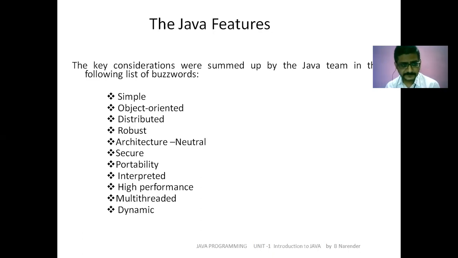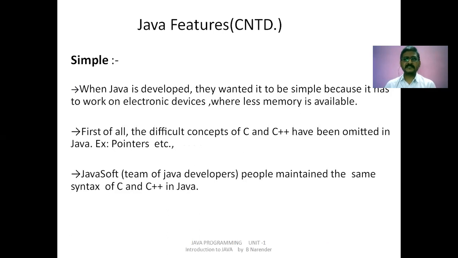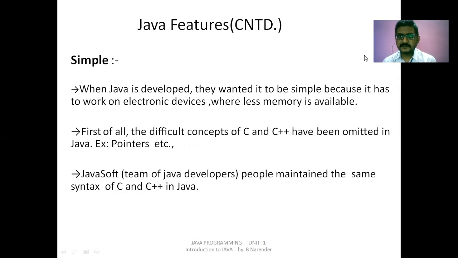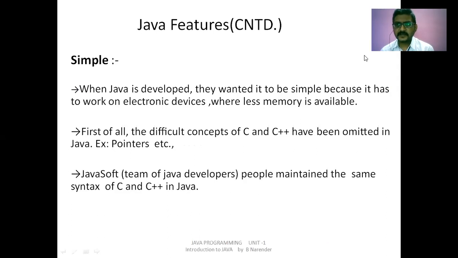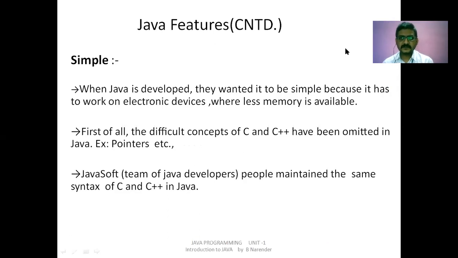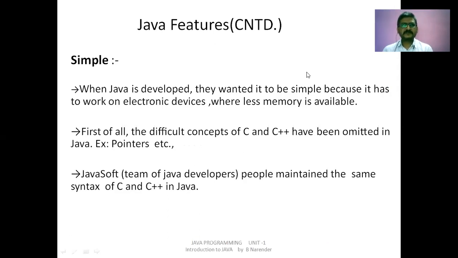Let us see one by one. First one is Java is called a simple programming language. Why? Java programming language is called simple because whenever you write a Java source code, which is taking the help of a C kind of structure, what we see.